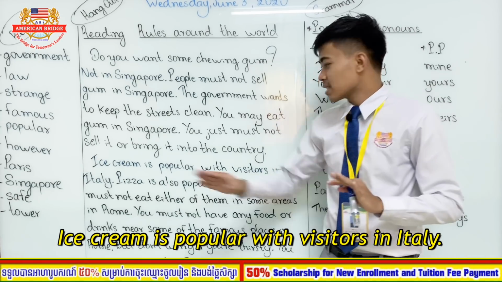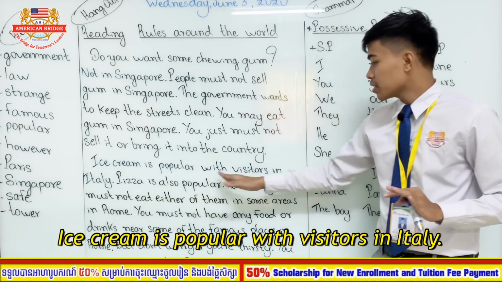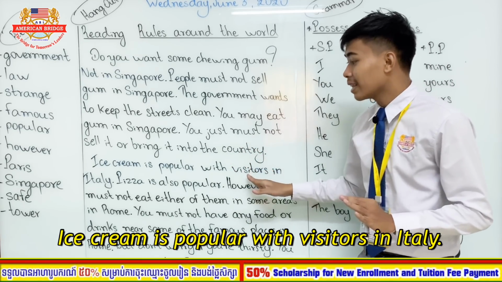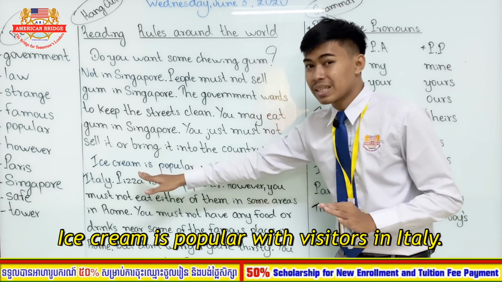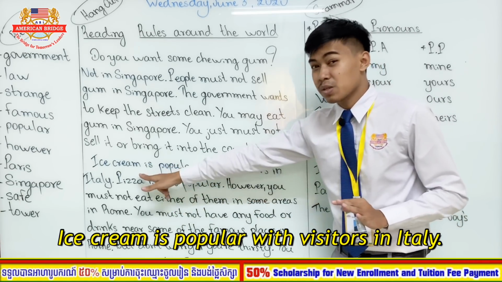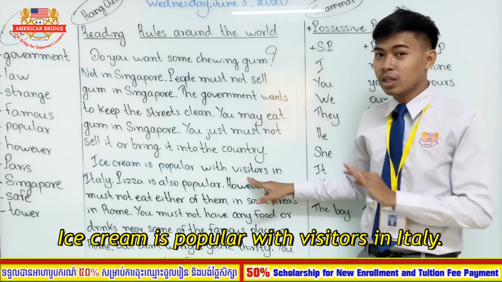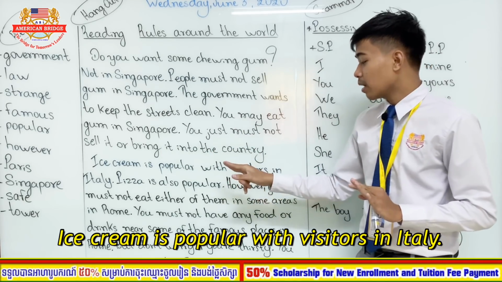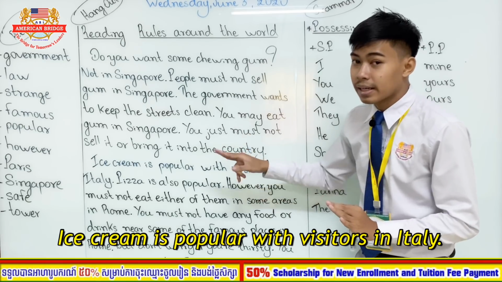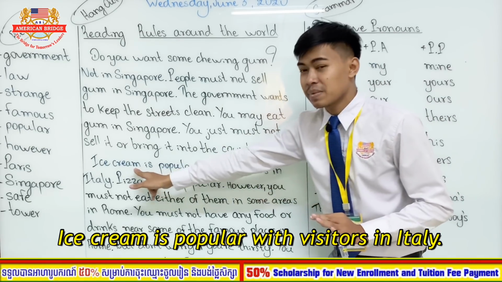So the sentence "ice cream is popular with visitors in Italy" means that a lot of visitors like to eat ice cream in Italy. Okay, that's what it means. It doesn't mean that visitors are popular. No, ice cream is popular with visitors. It means that visitors like or love ice cream in Italy.